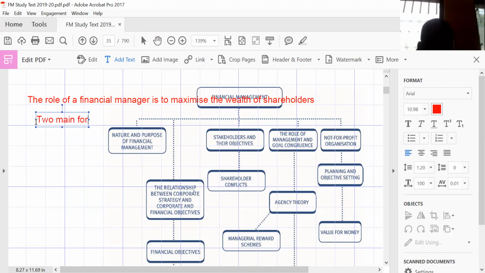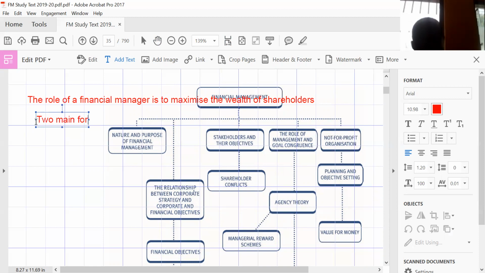They are all stakeholders. But when we talk about the two main forms of financiers, we have shareholders and debt holders. A stakeholder is somebody who has an interest in the company. So a shareholder can be a stakeholder, and a debt holder can be a stakeholder, because they all have interest. If they do not have interest in the business, they will not give you their money to use in the running of the affairs of the business. So they are all stakeholders.